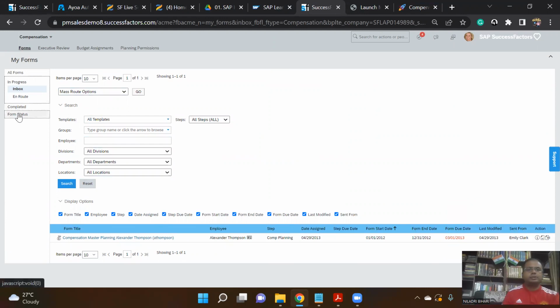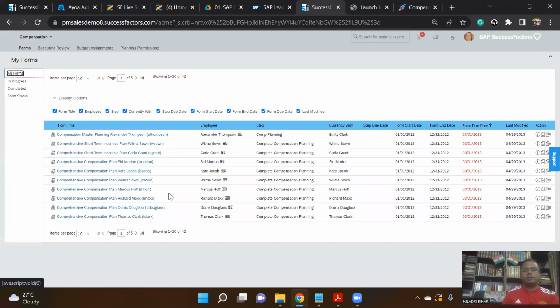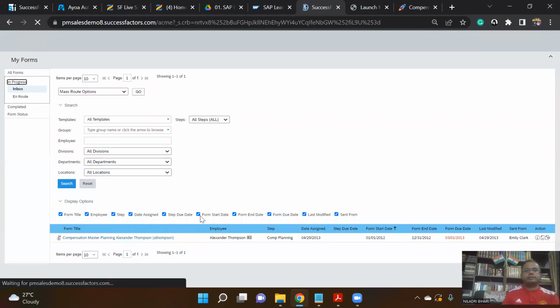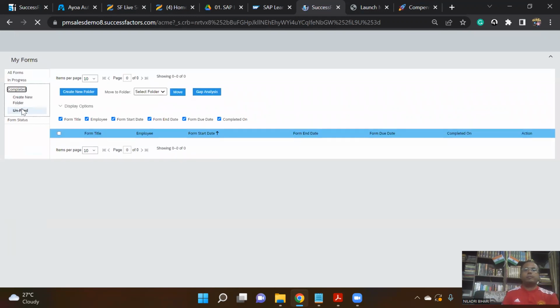And let's see if there are any all forms. If you want to see all the forms, you can visualize them from here. So you can see how many forms are already created in the previous years, right? Similarly, if any are in progress, all the form statuses you can see from here. And if there is something completed, some of the forms may be already completed, that you can see it here, right? So we can see all the categories here, right?